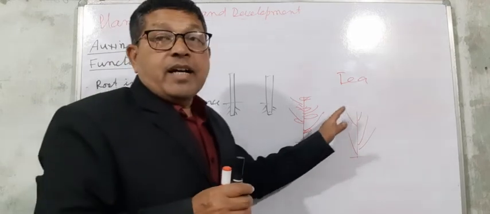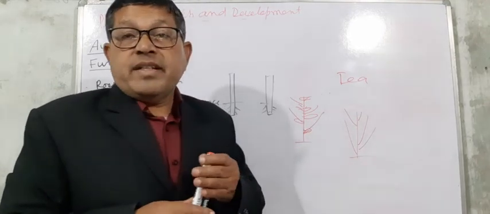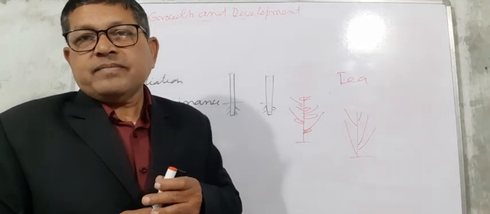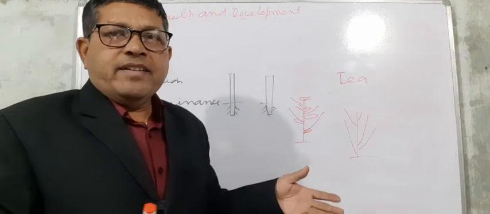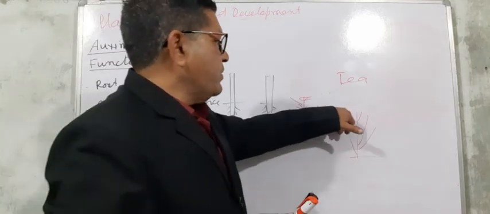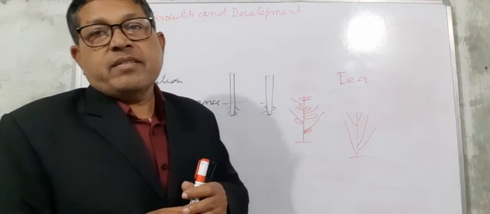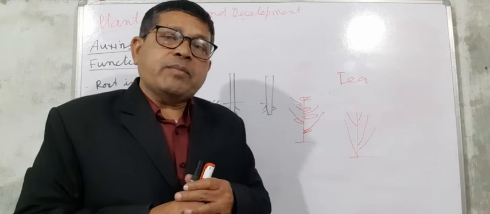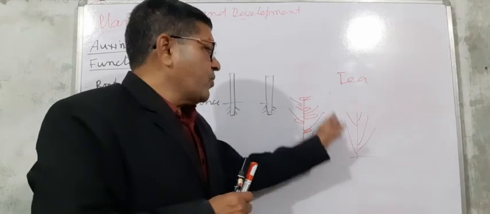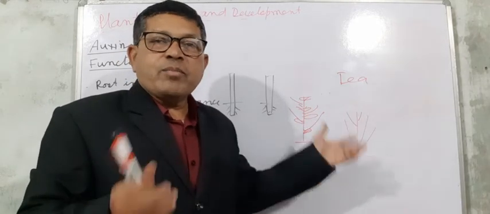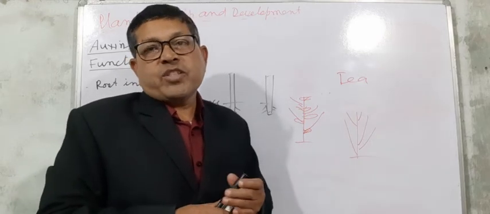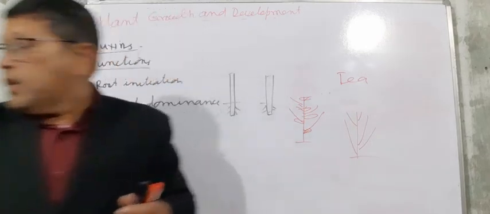Also in tea gardens, the apex is removed to remove the effect of apical dominance. So more and more branches arise, they get more and more leaves, and they also produce more and more tips.